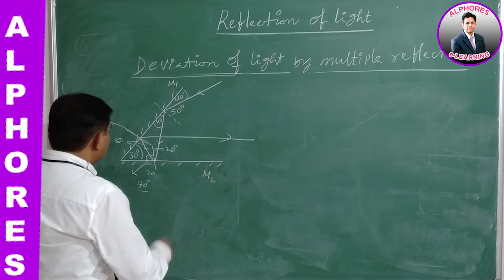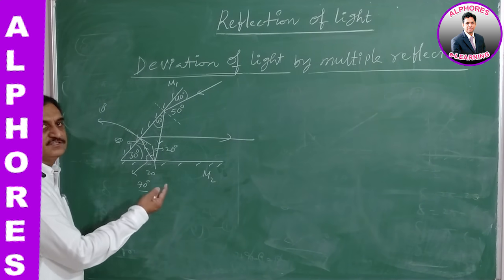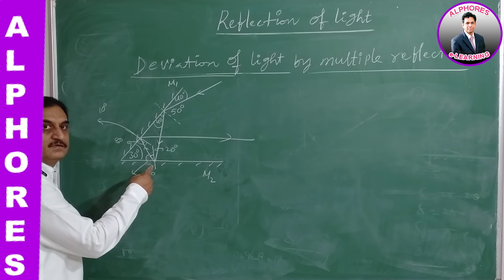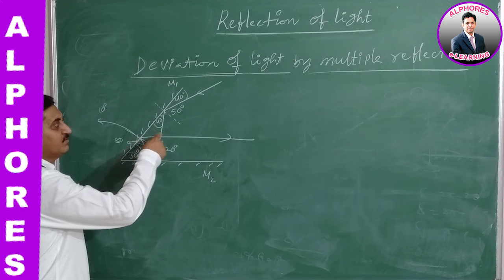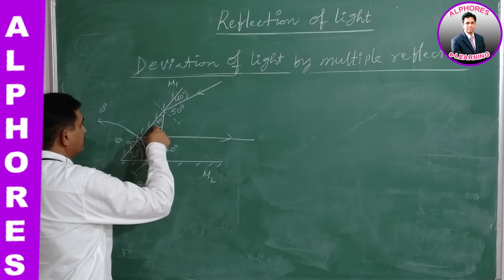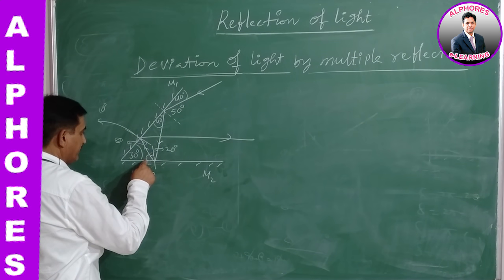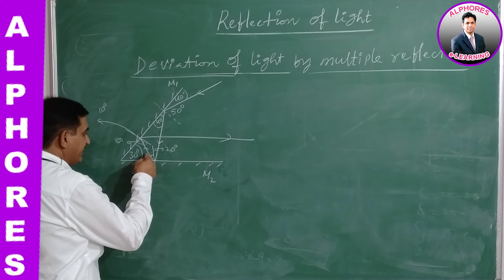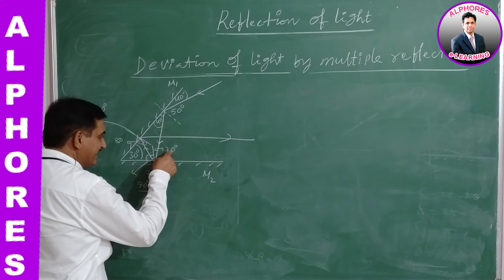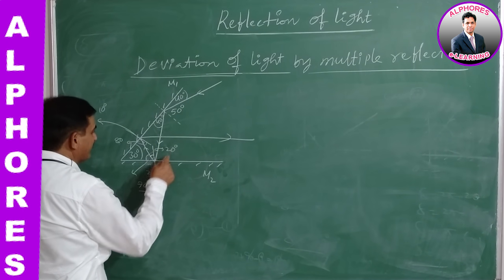Okay. Now how do we decide these three reflections? That is by geometry. We are taking 50, this is 40, the glancing angle 40. So here 30, 40, 70, remaining 110. The normal is drawn and 90 removed, remaining 10. 10 is the angle of incidence over here.